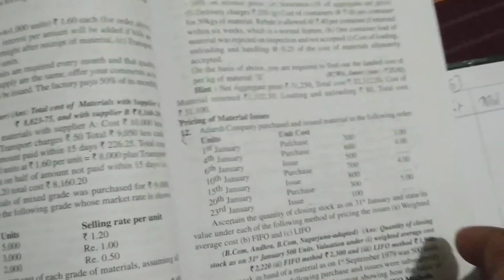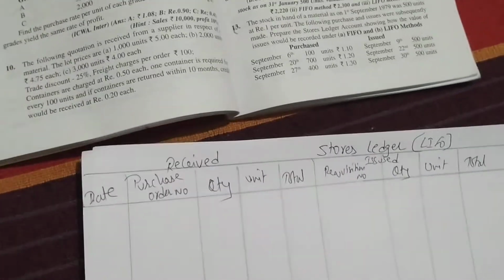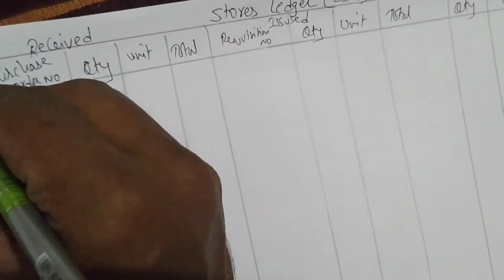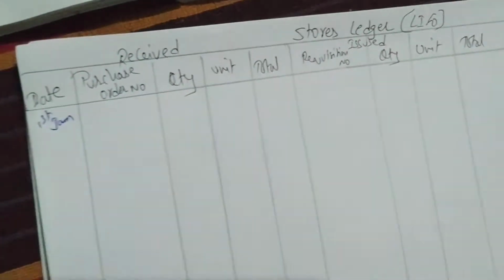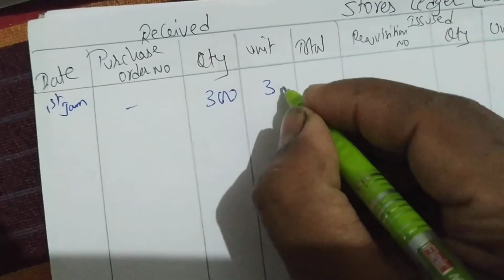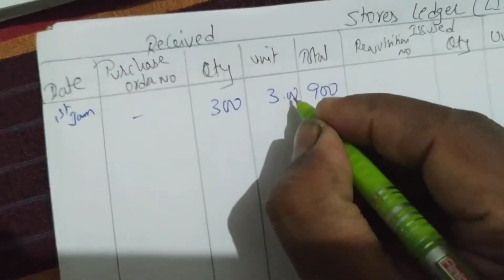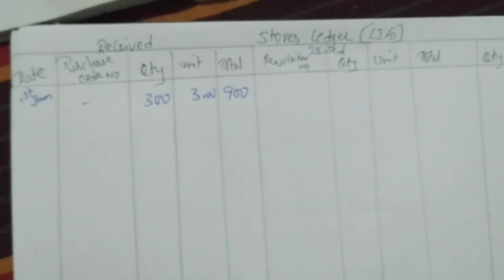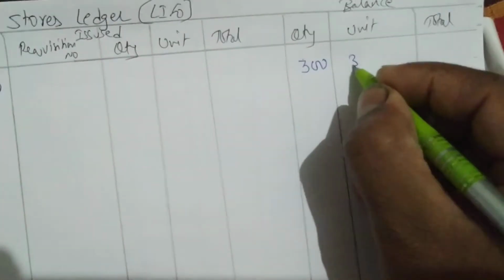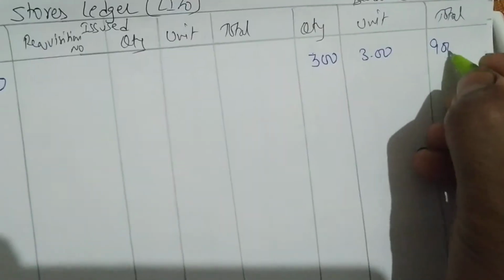Okay. Let's start solving this problem. So what is first? The first date is 1st January, purchased 300 units. So no requisition number, no purchase order number. The quantity is 300 with rupees 3, they purchased 900. I'm writing. This is the point. Okay. So the same will be the balance. In the balance column I'll write 300 with 3 rupees, 900 rupees. Okay. So first is done.